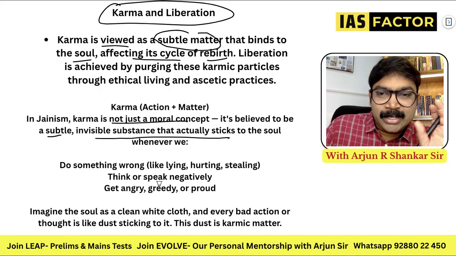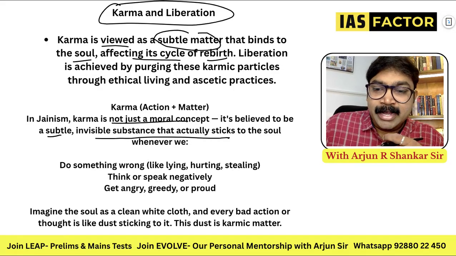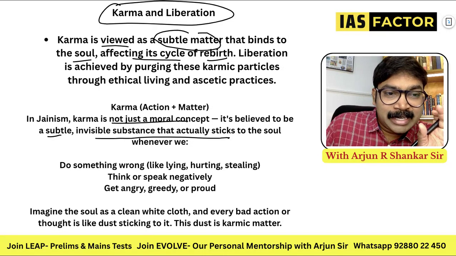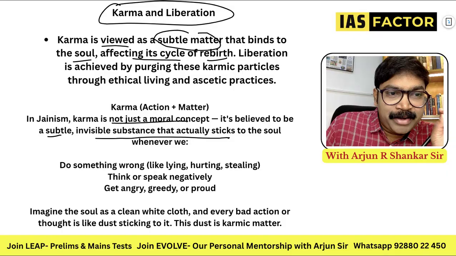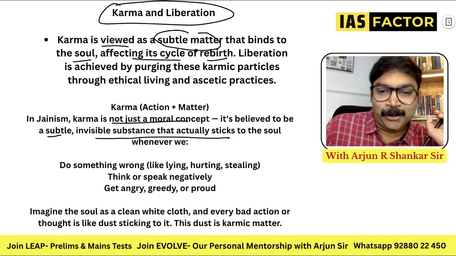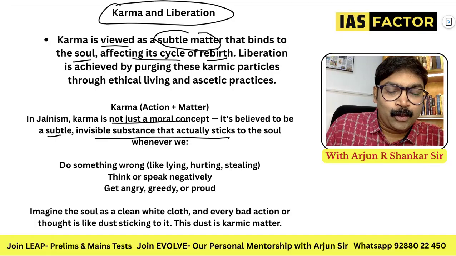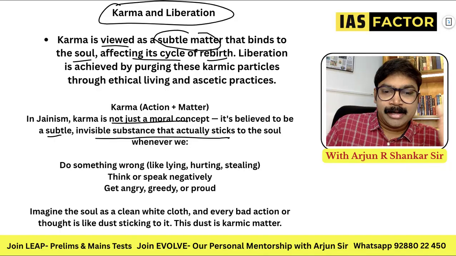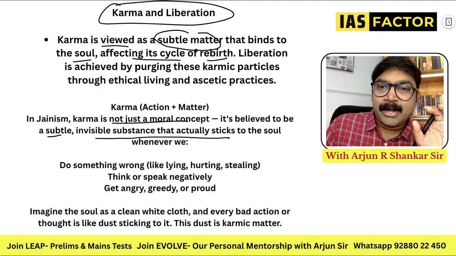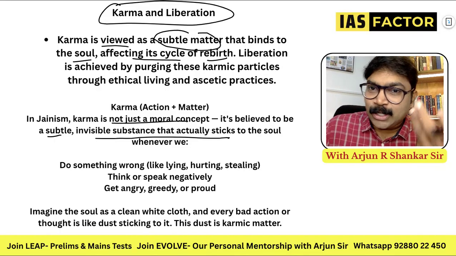A simple way of understanding karma is to imagine the soul as a clean white cloth. Every bad action or thought is like dust sticking to the white cloth. Obviously the white cloth gets stained or soiled. This is karmic matter. And you also need to know, these are all Jain principles.